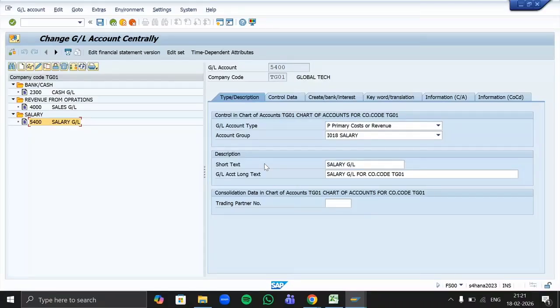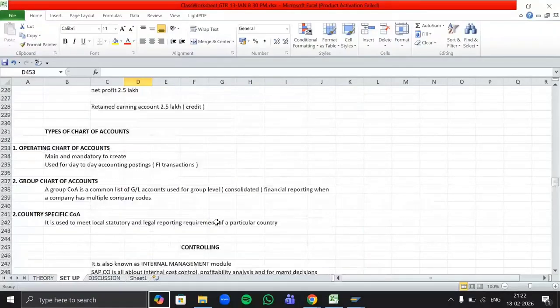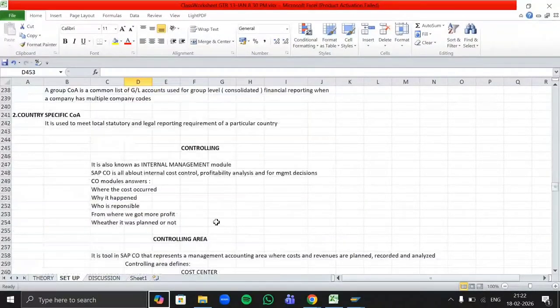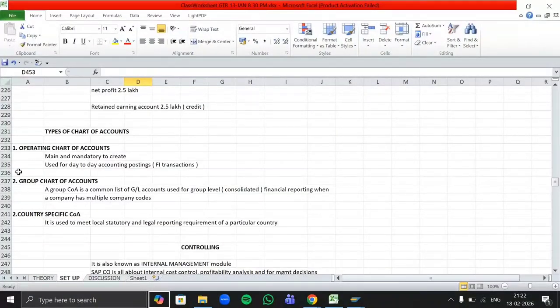But yes, if two company codes are there in India, then it must be that both company codes have the same fiscal year variant. So chart of accounts and group chart of accounts will be different, right? And we have to link the group chart of accounts with the operational chart of accounts. Yes, both are charts of accounts, but they are two different types. The operational chart of accounts is the mandatory one. If the company is based in India or in the US, each will have its own operating chart of accounts. But if you want to use the same general ledgers for both company codes, it should have a group chart of accounts there.